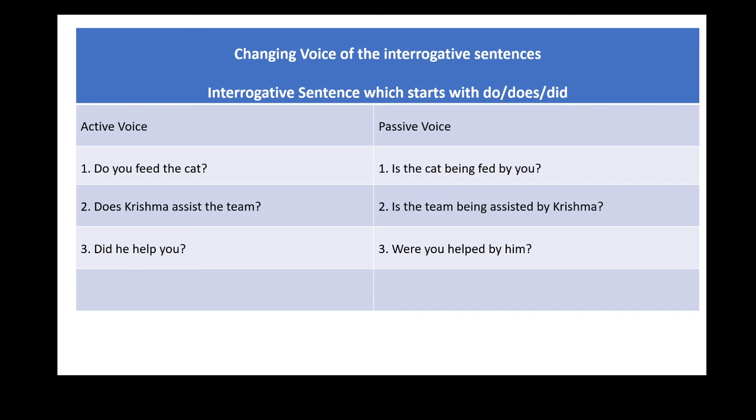And its passive interrogative voice will be, is the team being assisted by Krishna? Next example is, did he help you? It is in past tense. Simple will be, he helped you. Its passive voice will be, were you helped by him?